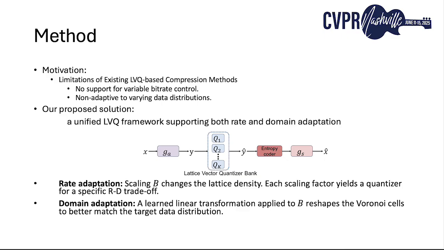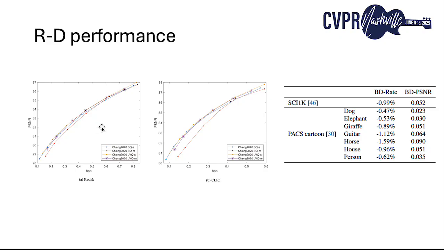Now let's take a look at the experimental results. On the left, we show rate distortion, RD, curves on the Kodak and CLIC datasets. We compare four versions of the Cheng 2020 baseline, two with scalar quantization and two with our proposed LVQ, both in single rate and multirate settings. You can see that LVQ-M, our multirate version, consistently outperforms the scalar quantized baselines, especially at low bitrates.